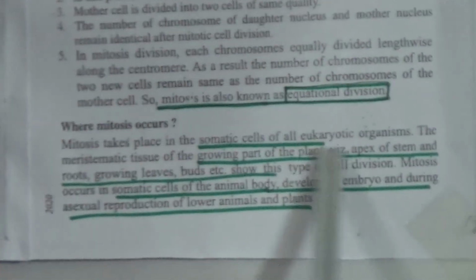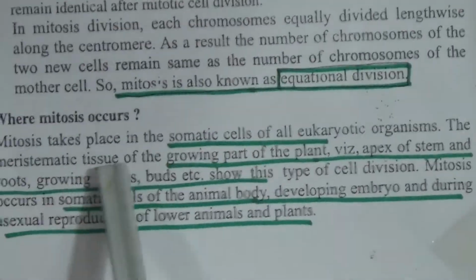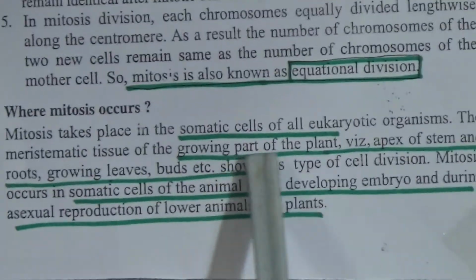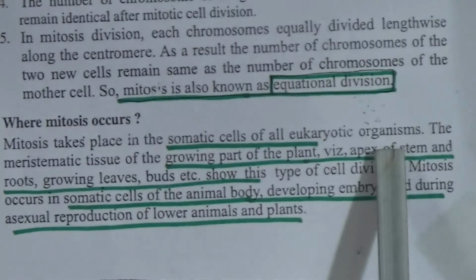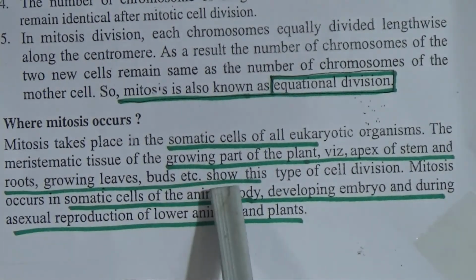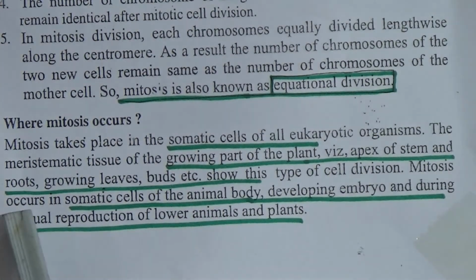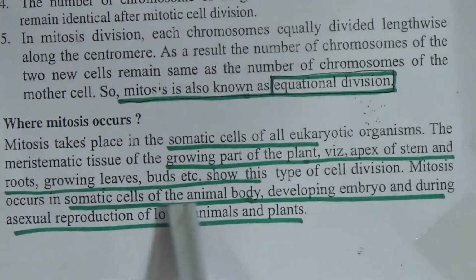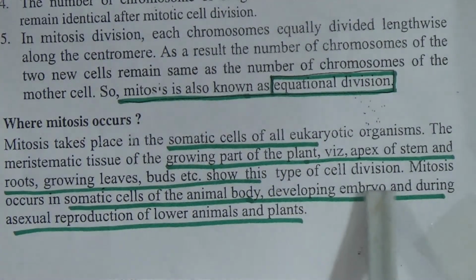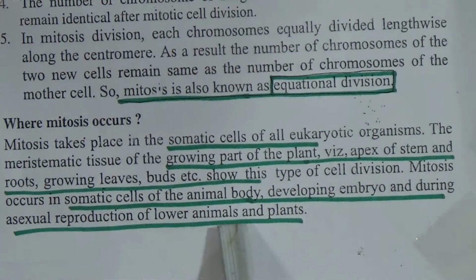Mitosis takes place in the somatic cells of all eukaryotic organisms. The meristematic tissue of the growing part of the plant, apex of stem and roots, growing leaves, buds, etc. show this type of cell division. Mitosis occurs in somatic cells of the animal body, developing embryos, and during asexual reproduction of lower animals and plants.